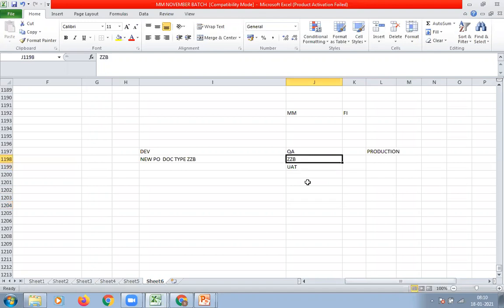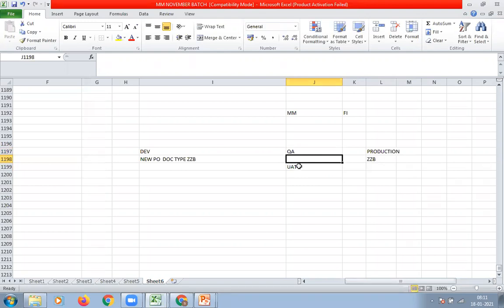Before moving this object into production, end users have to do testing in the quality system to make sure that this new document type ZZP is working as per the customer requirement. That is called UAT.